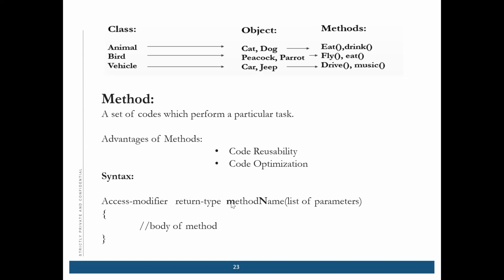The naming convention for a method name is that it always starts with a small letter, but if there is a second word, it is written with a capital. Then the list of parameters, which can be empty or integer or string, anything. Then inside that there is the body of the method. This is the way we write our method.